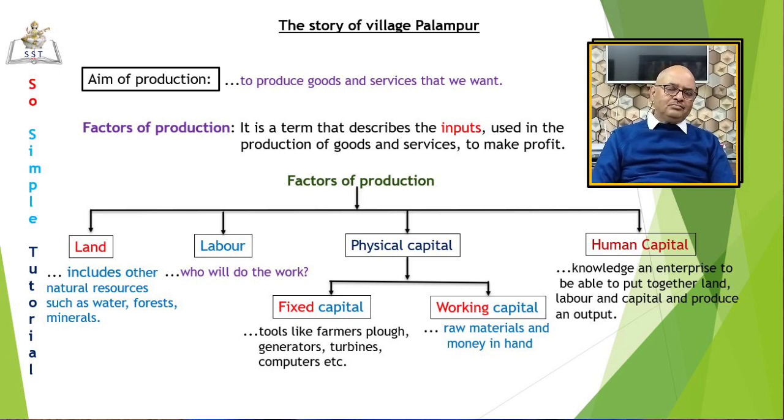Understood? The second requirement is labor, that is the people who will do the work. It includes both physical and mental effort exerted for the purpose of producing a good or service. Some production activities require highly educated workers to perform the necessary tasks. For example, people working in Silicon Valley and designing softwares, doctors treating patients, doing surgery. All these need educated and skilled people.